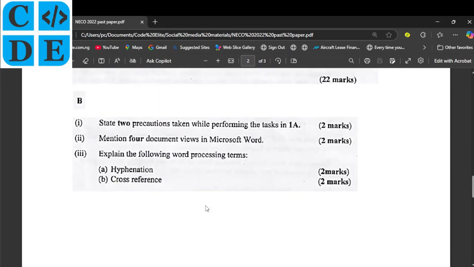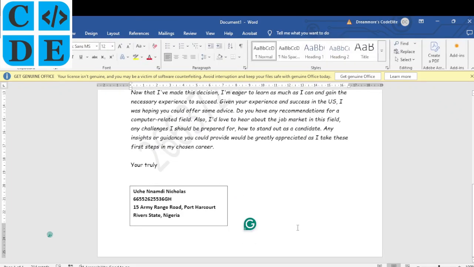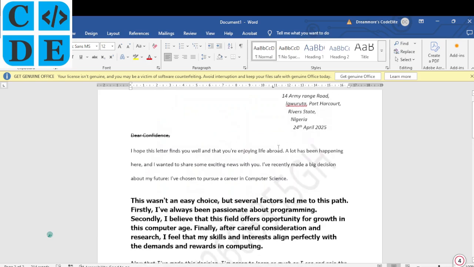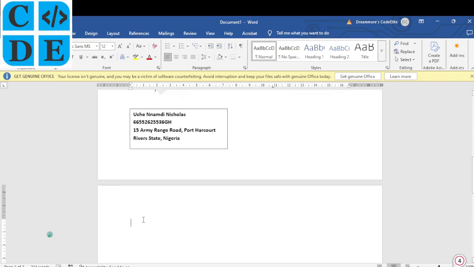1a. Now let's look at the B part. The B part says state 2 precautions taken while performing this task. So I'm going to do this in the same document. Okay, I'm just going to hit enter and go to a new page. So this one is the page for 1a. So let's move on. So here will be 1b.